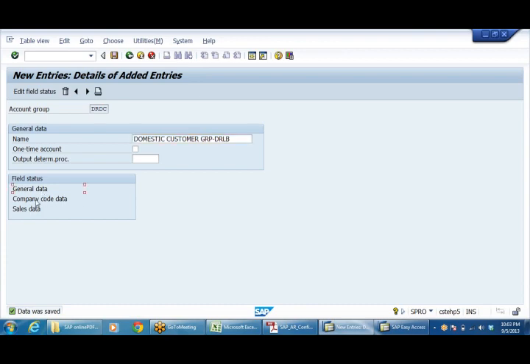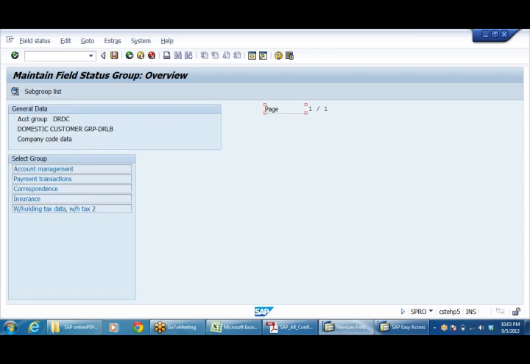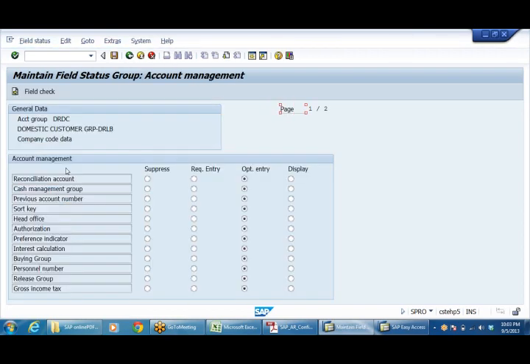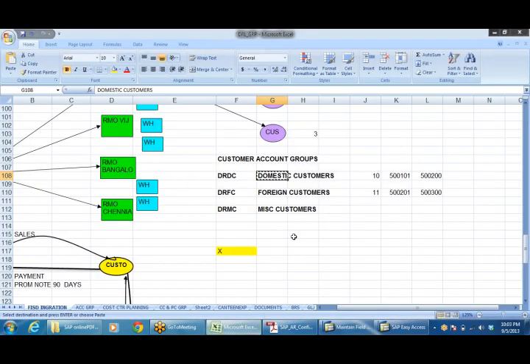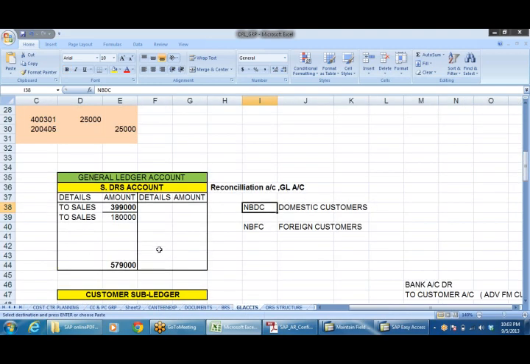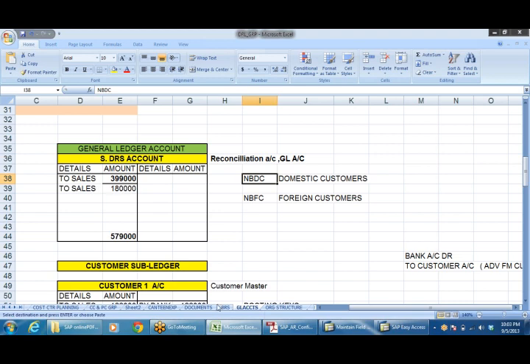Then double click on company code data. Account management group. Account management. Double click on this. Here make reconciliation account required entry. Reconciliation account required entry because I told you here we are going to make GL accounts.